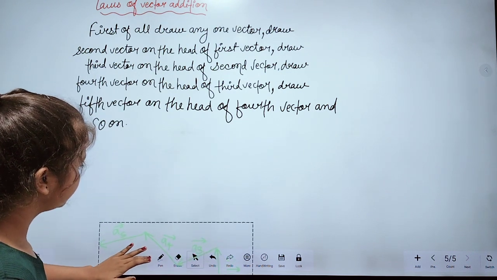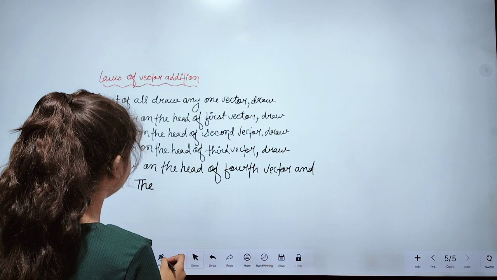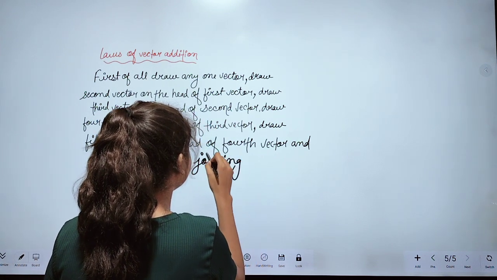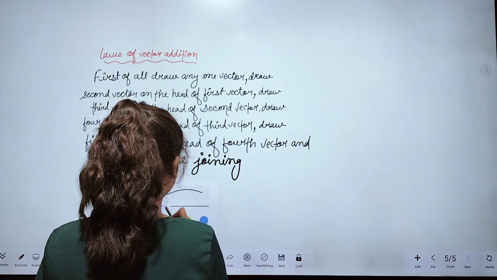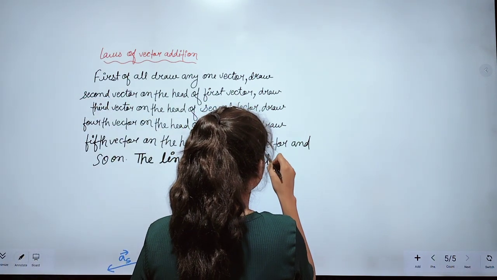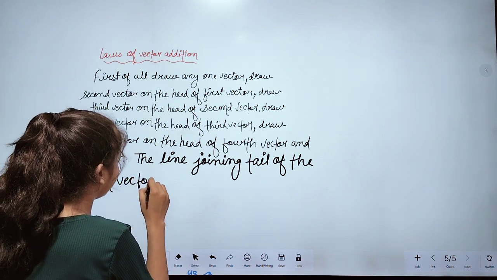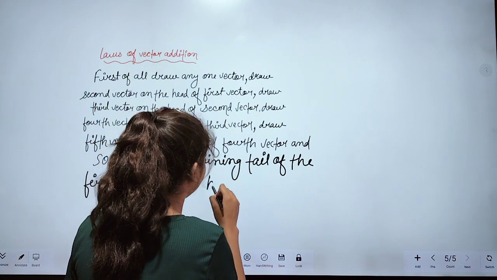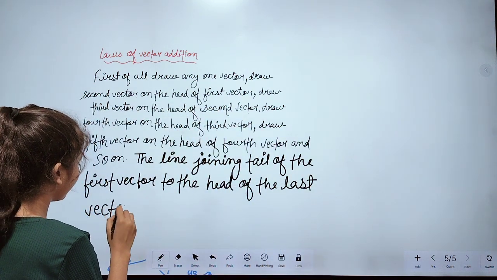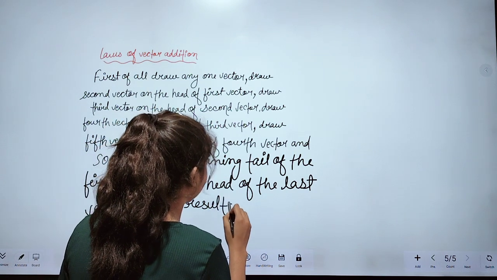there is one more thing that we have to write. The line joining the tail of the first vector to the head of the last vector gives the resultant.